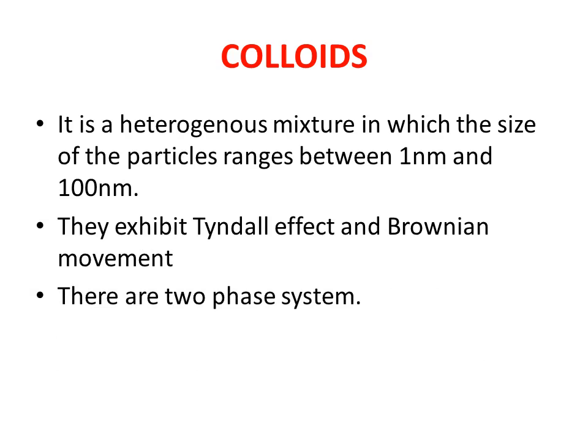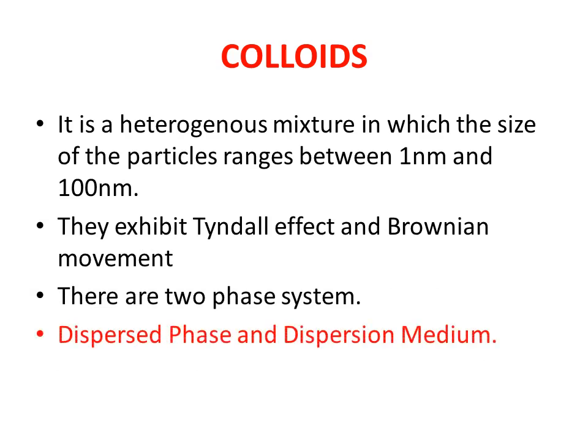In colloidal solutions there are two phases: dispersed phase and dispersion medium. In a solution you know that there are two components, solute and solvent. Solute means, if you take salt and water, salt is less in amount and water is more in amount, so the solute is the small amount, that is salt.